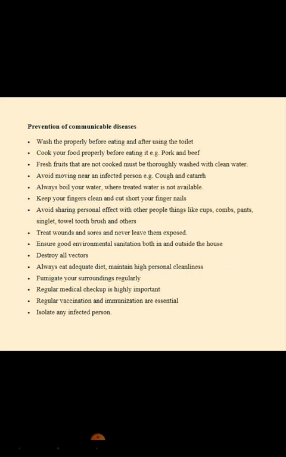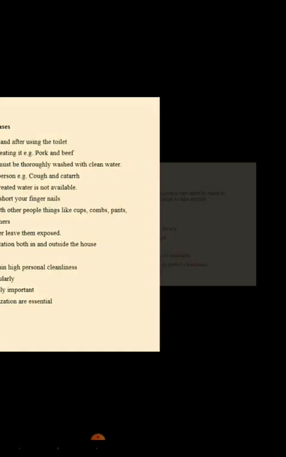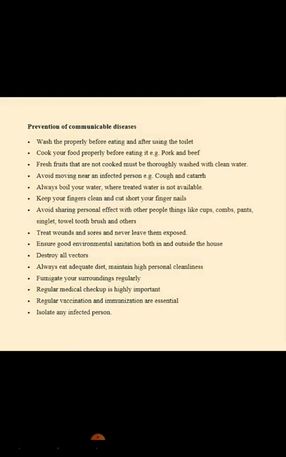And the last one is to isolate any infected person. Anybody you realize is infected, you should isolate the person from other people, maybe in your school, in your mosques, churches, and every other place, or markets also. So you should isolate any infected person. All we have read about prevention is also useful for the present coronavirus, which you should also take caution of.